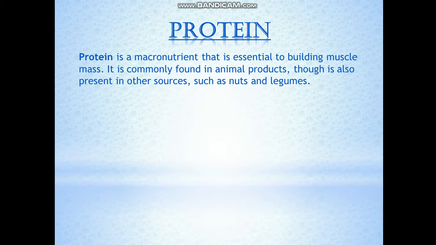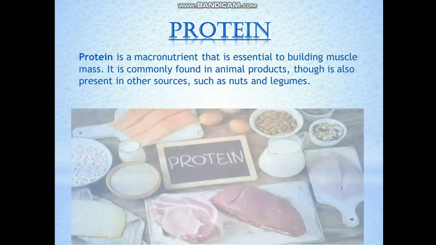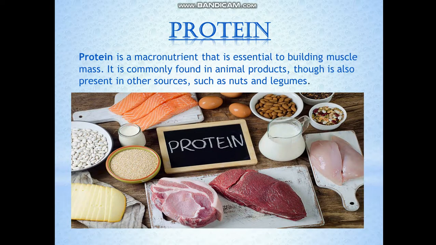These are macronutrients that are essential in building muscle mass, and they are commonly found in many products, as you can see in the images here. Animal products like meat, flesh, and then nuts, legumes, milk, pulses, eggs, all these contain protein.